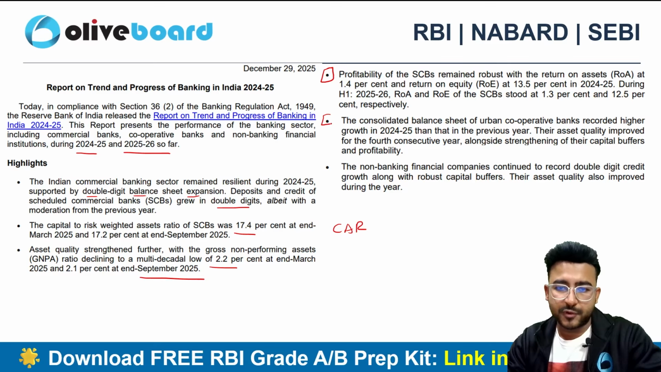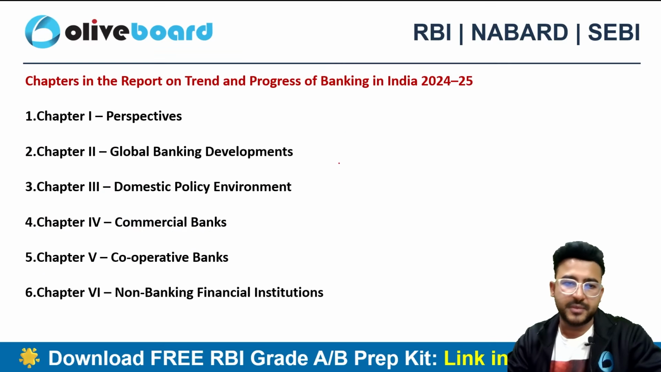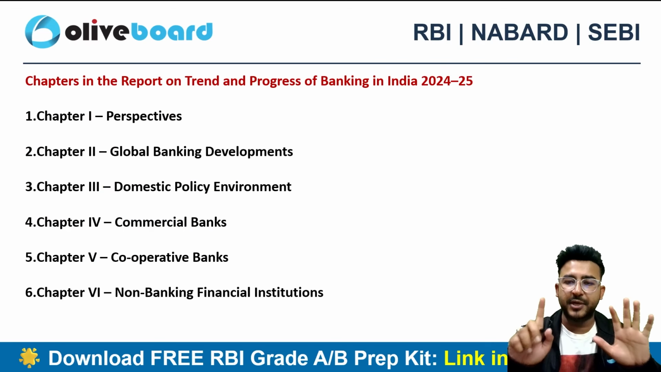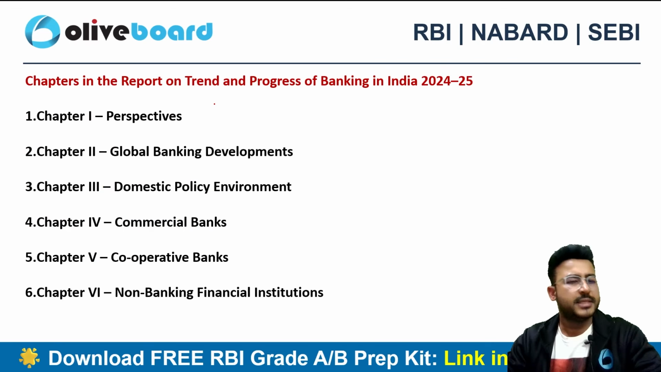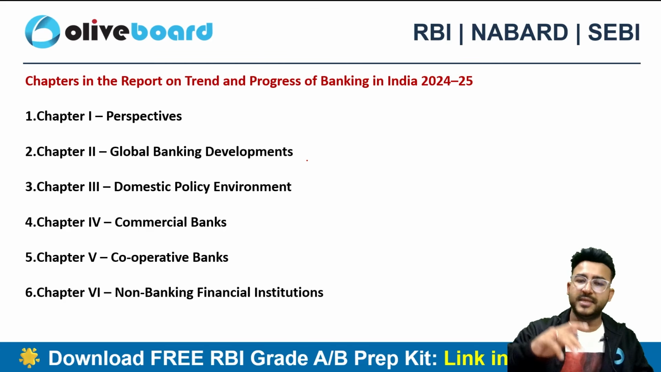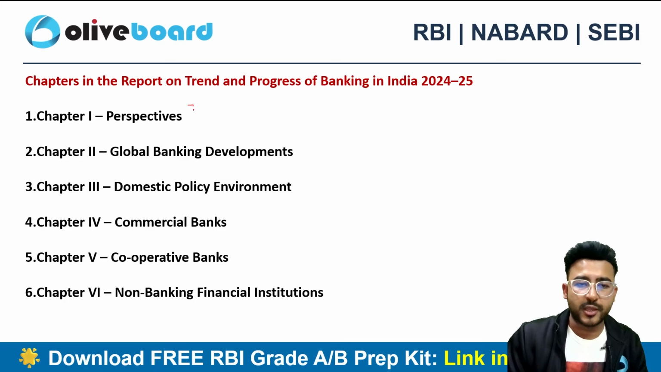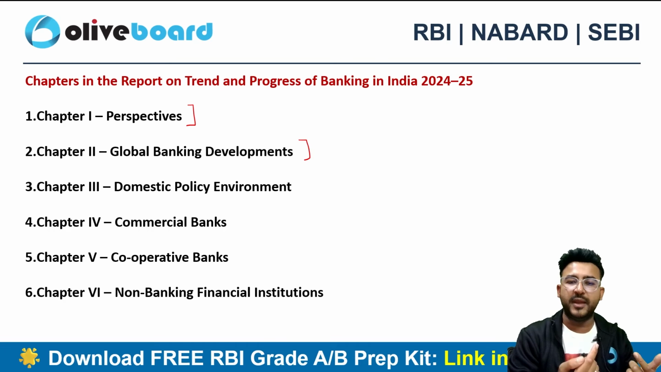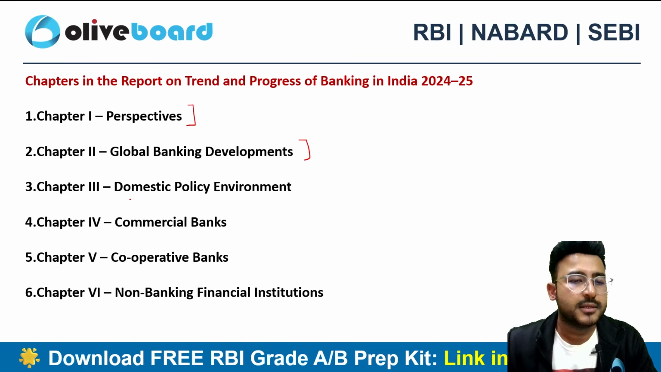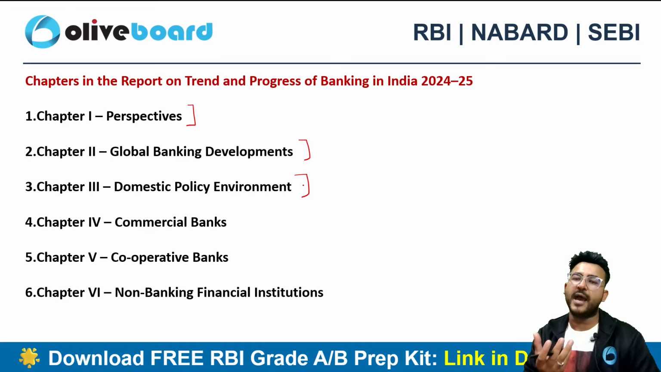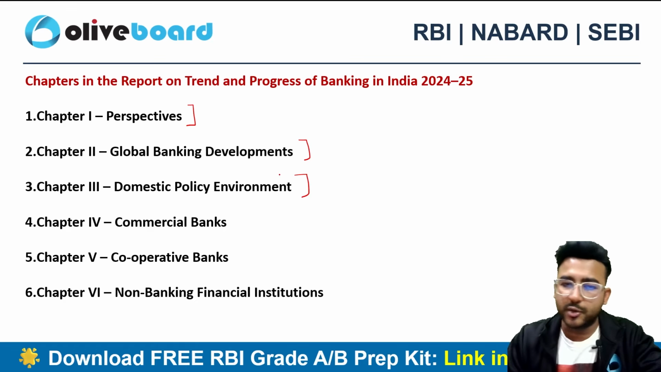And then we have to discuss the urban cooperative banks and NBFCs. This report is divided broadly into 6 chapters. Chapter 1 is nothing but perspective. Chapter 2 relates to global banking developments. Chapter 3 is related to the domestic policy environment. Here we are talking about the perspectives, then global banking developments, whatever is happening globally on the banking side, right? The third chapter relates to the domestic policy environment. What is the policy environment in India as of now related to banks?